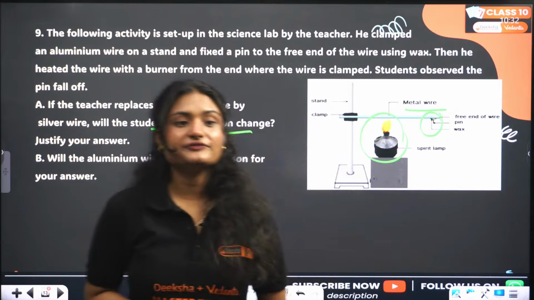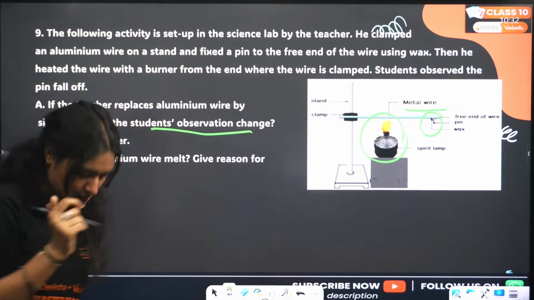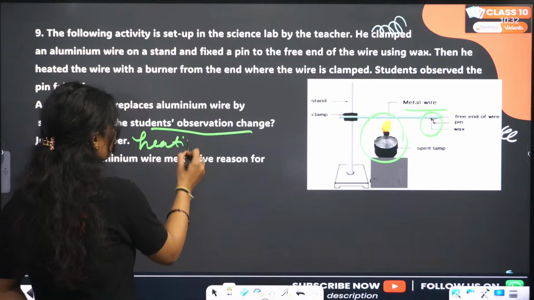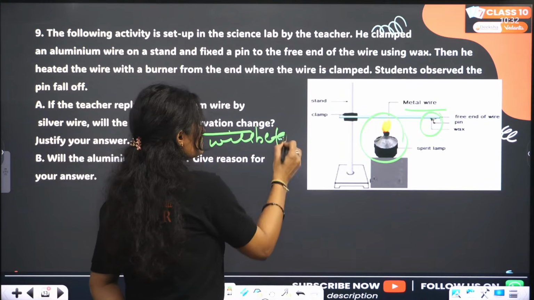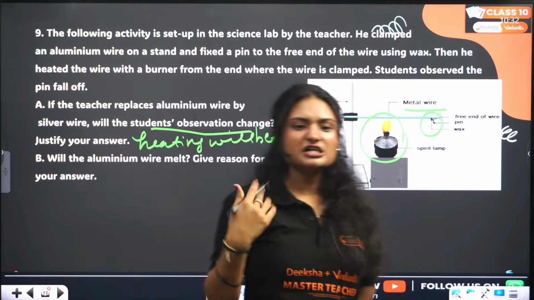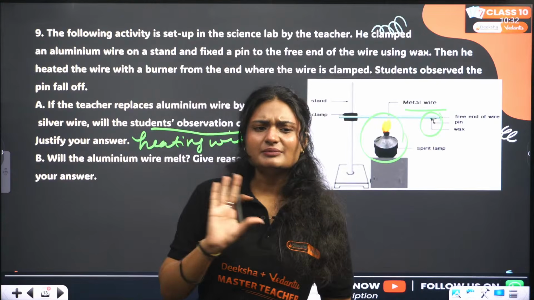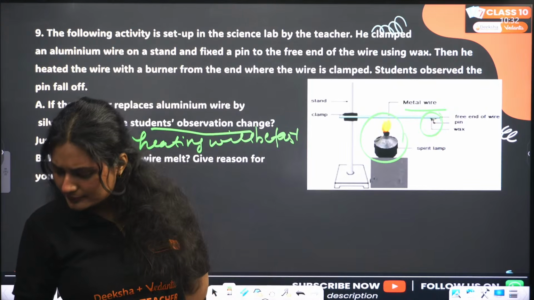Okay, so if the teacher replaced aluminum wire by silver wire, heating will be fast. This pin will drop off much more quickly than in the case of aluminum, right? Also, the melting point is low, so the wire will start melting if you heat it for a long time.